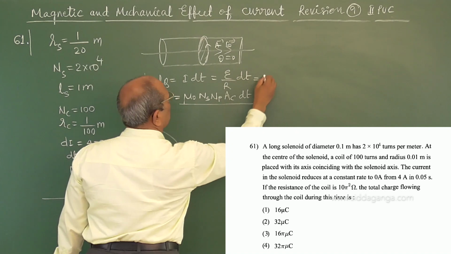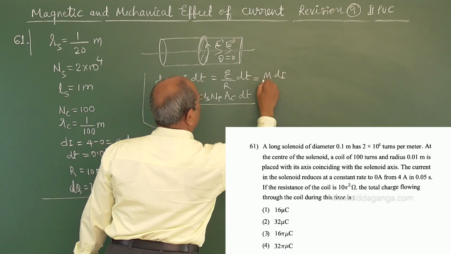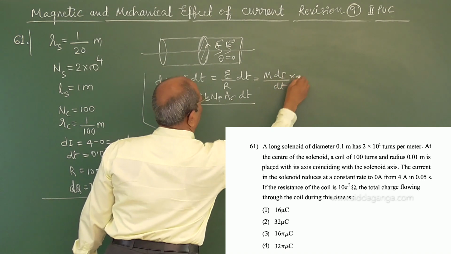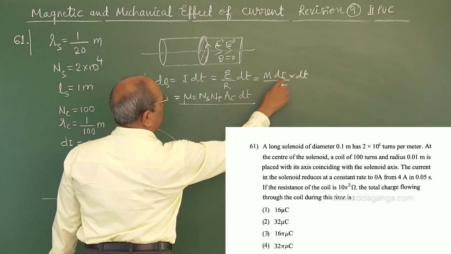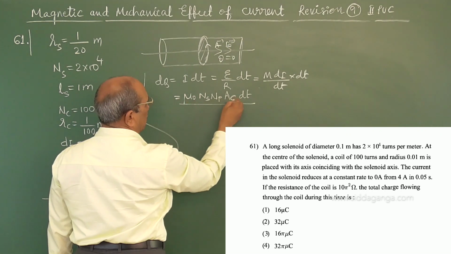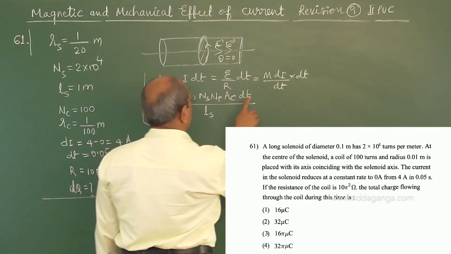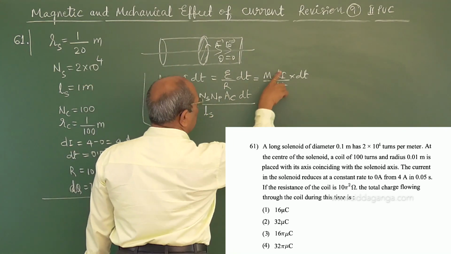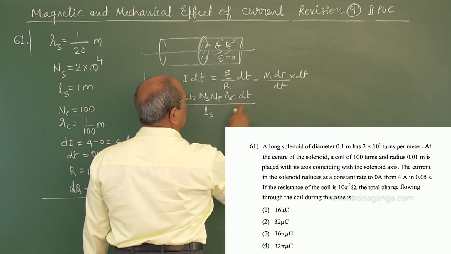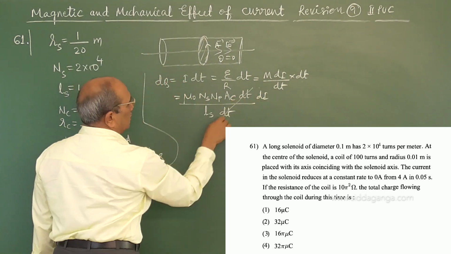If I write, E can be written as M into di by dt, into dt. Therefore M is mu naught ns np A of the coil by length of the solenoid. This gives you the M value. dt is there, here also I am writing dt and di, so dt cancels.